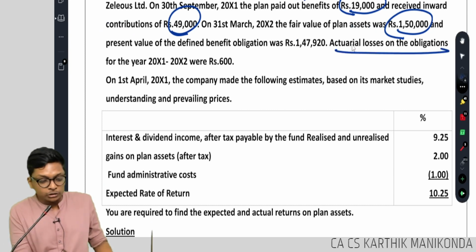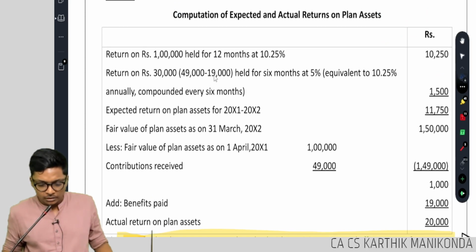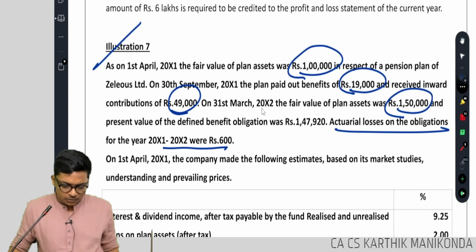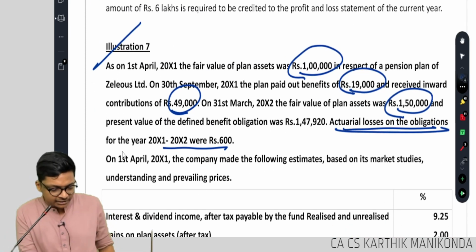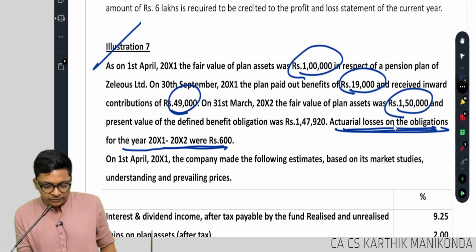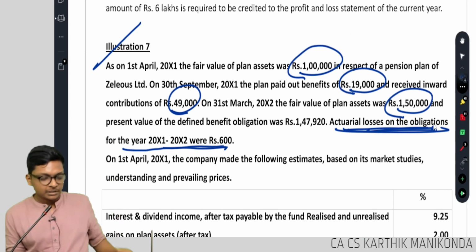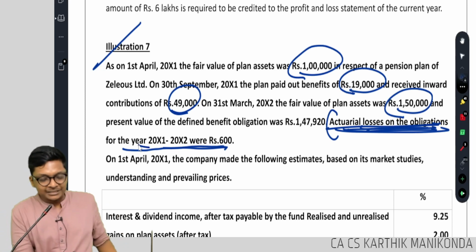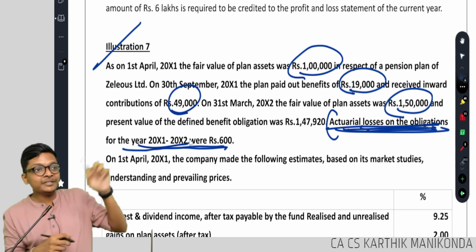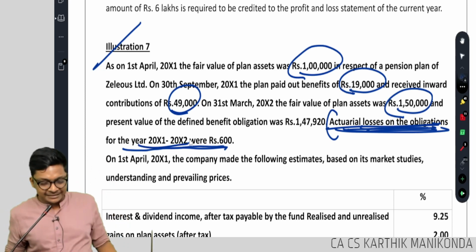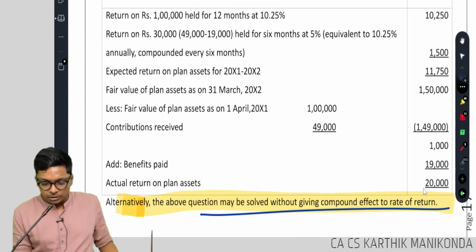Then does the actual loss also need to be adjusted, the 600? No, the actual loss on obligations will not come here. This is on the liability side. Where will the actual loss come, guys? It comes in the provision on the liability side. So you get the answer as 21.